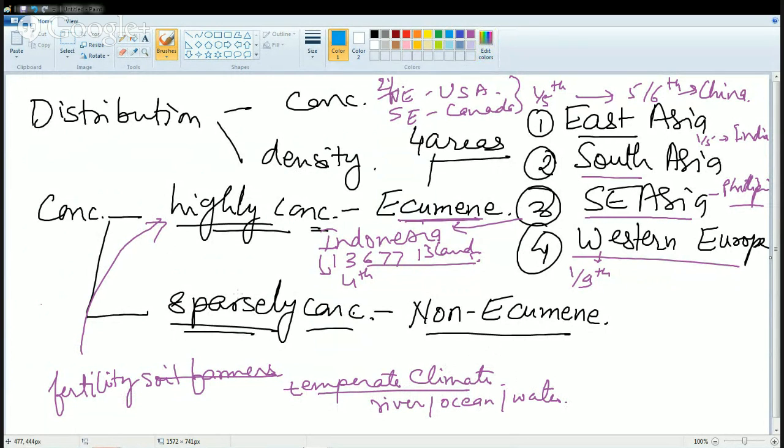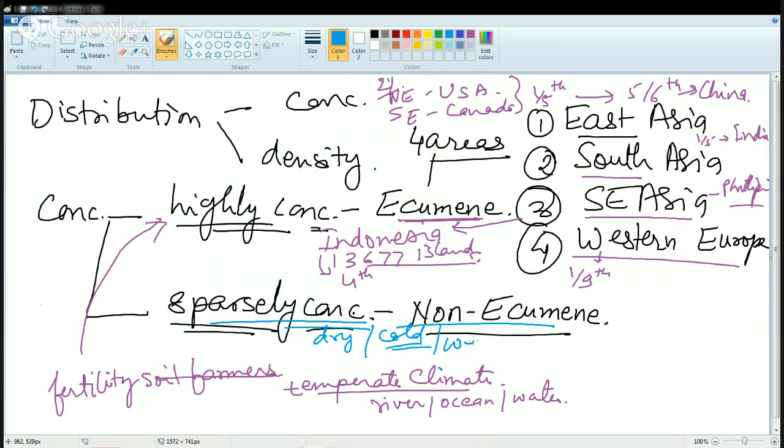Now we move on to the next topic, that is sparse concentration. The sparsely concentrated areas are known as non-ecumene areas. We'll be coming back to ecumene once again, but we'll just understand the fundamentals first. In the sparsely concentrated areas, the major reason why any area has less population is either it's too dry, like deserts, or it's too cold or permafrost, like Antarctica or the Arctic Circle.